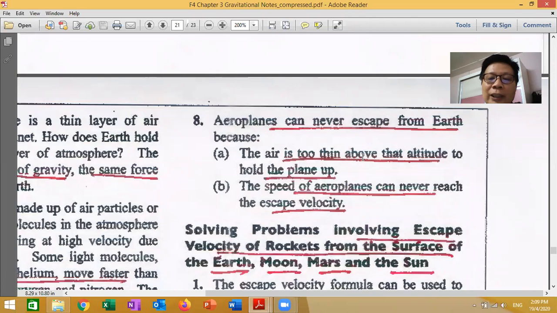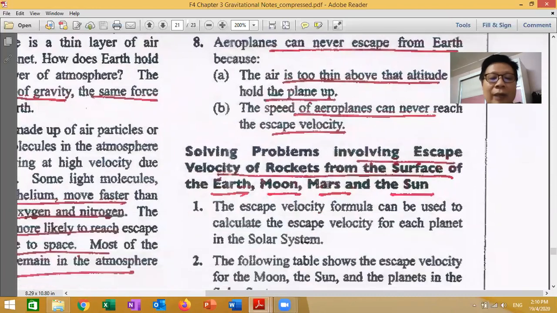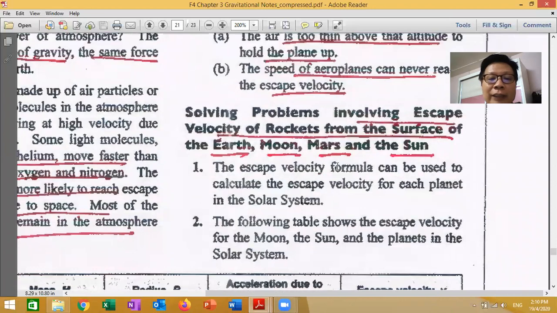The air is too thin above the altitude to hold the plane up, because an aeroplane needs a layer of air, right? Then we can fly. This layer of atmosphere is not thick enough, so the aeroplane cannot fly far enough to achieve a certain speed. And now, solving problems involving escape velocity of a rocket from the surface of Earth, Moon, Mars, and the Sun.